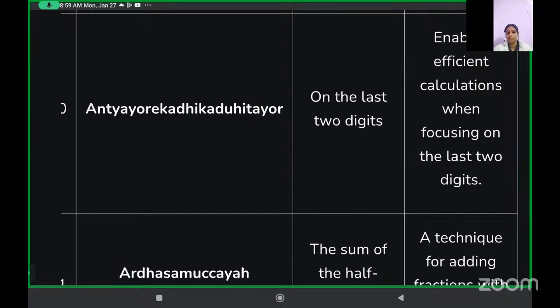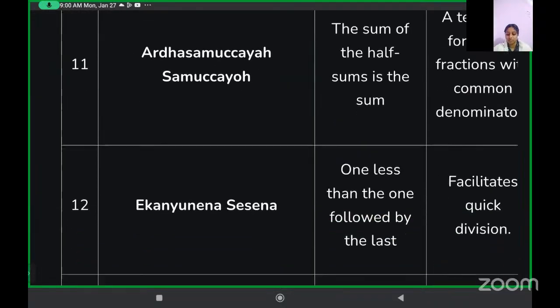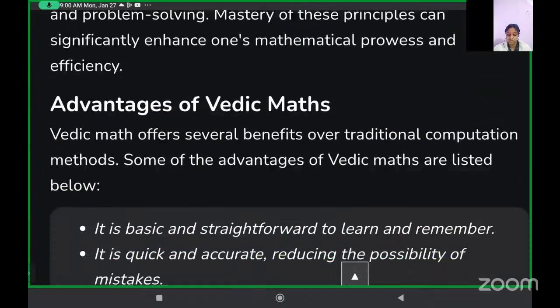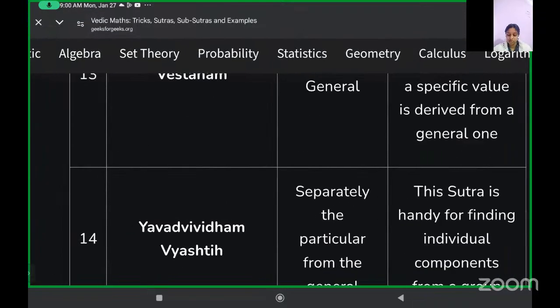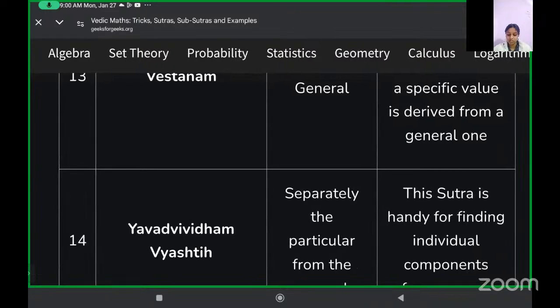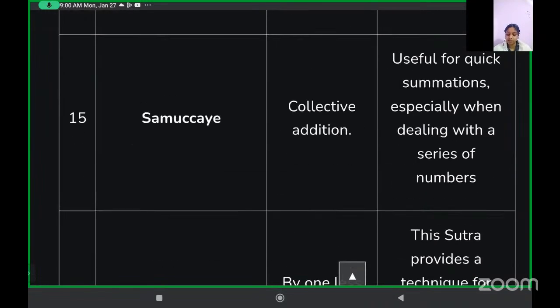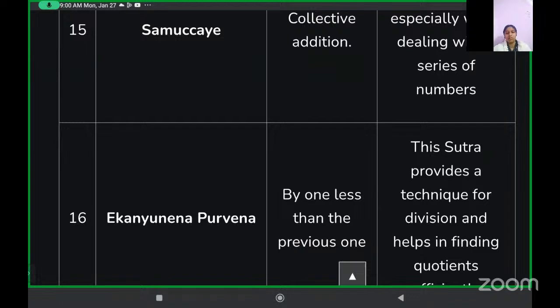Ma'am, I have a question: could the Sanskrit people have taken some formulas from other places, like China and the Greeks, or anybody they went to trade with?